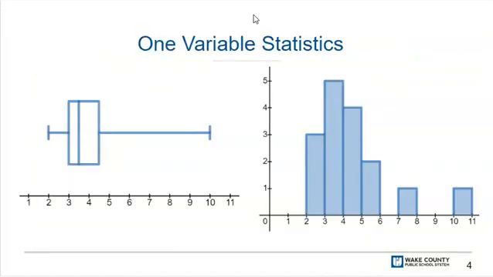In the first 3 lessons of the unit, you will represent one variable data with box plots and histograms. You will describe data distributions and calculate the mean, median, standard deviation, and interquartile range of the data. You'll interpret these measures of center and spread in context and use these measures to compare data sets. You will determine if the data set contains outliers and examine the effect an outlier has on the shape, center, and spread of a data distribution.